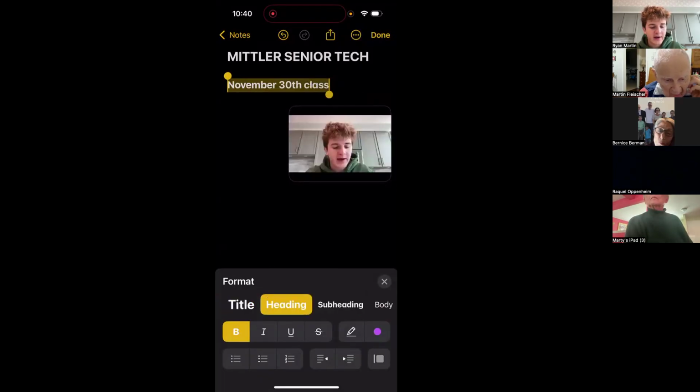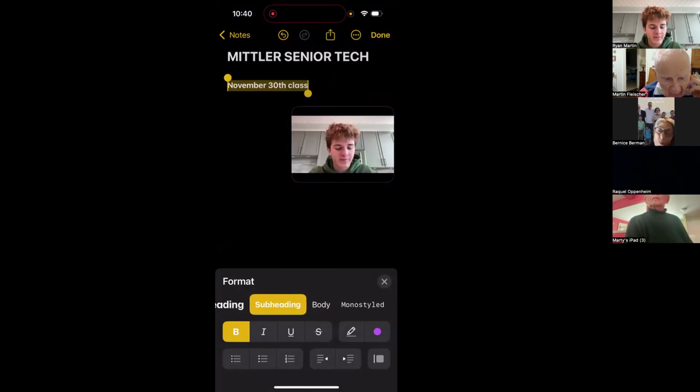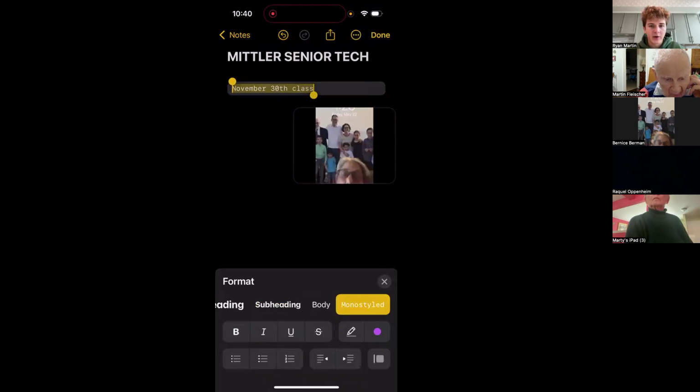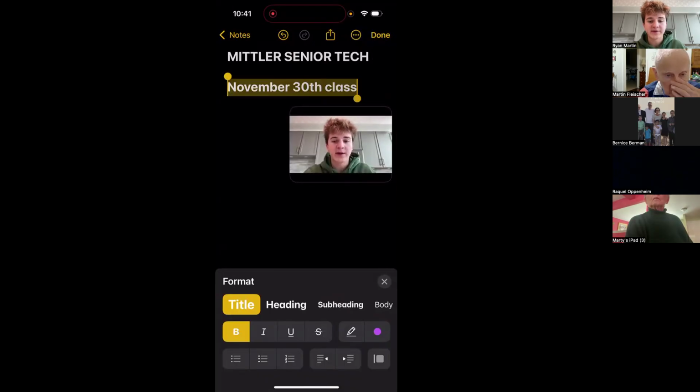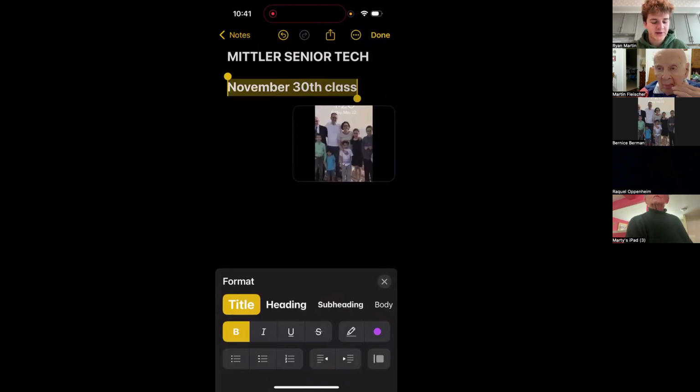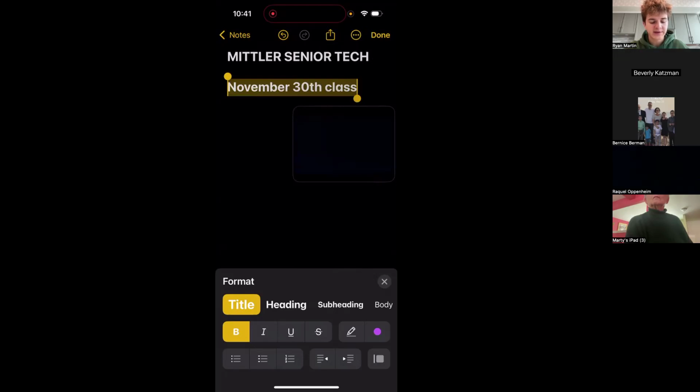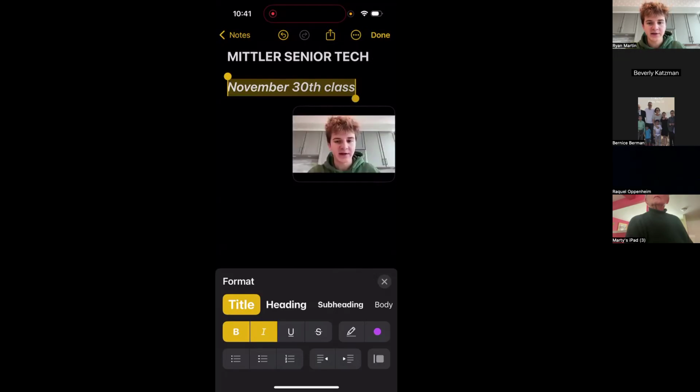And then I can do heading, subheading, body, mono, styled, as is. Okay, let's say I wanted to keep it as a heading, but I want it italicized. If you can see here, there's a big B that stands for bold. The italicized I stands for italicized, so I select that. It becomes italicized. The U with the line under it stands for underline, so I can underline it.